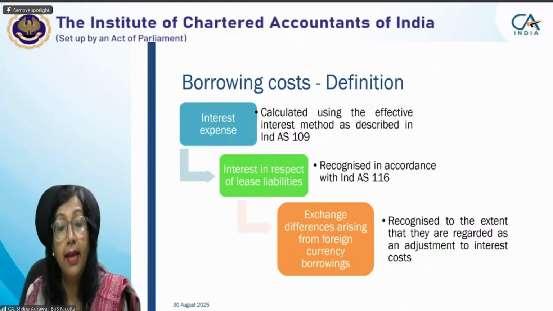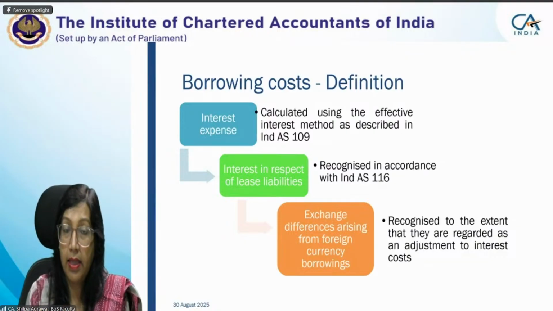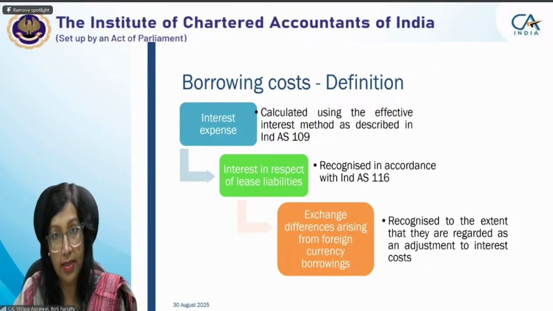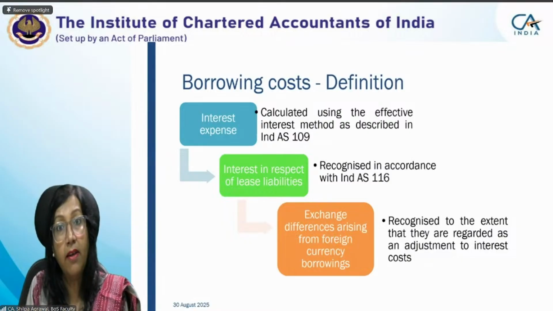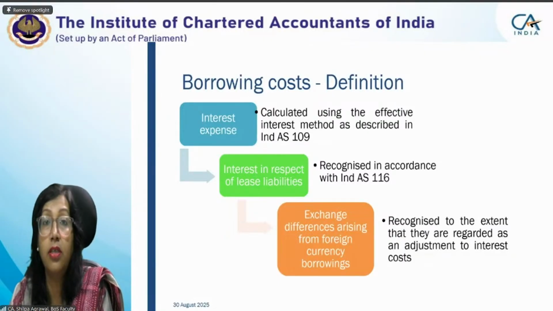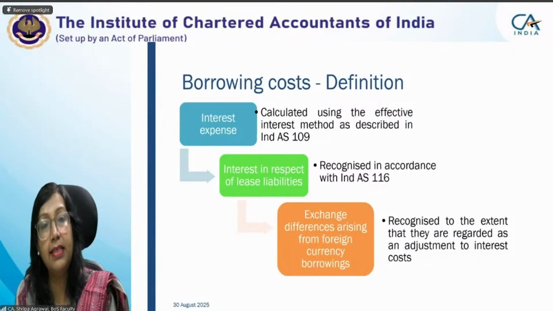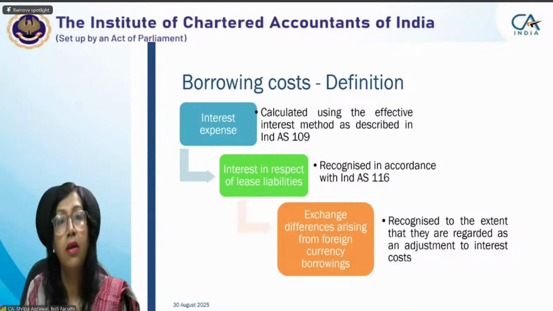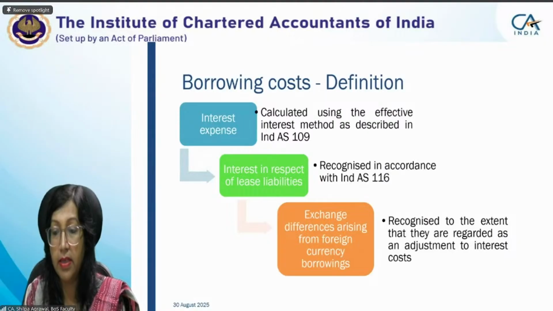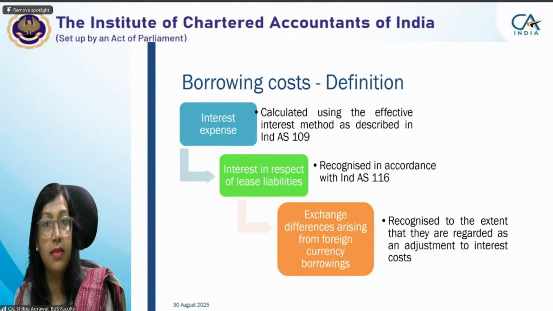Second, interest in respect of lease liability. We have the standard Ind AS 116 on leases. There we come out with a right of use asset and also a financial liability. So for that lease liability, any interest paid on it, if that leased asset is used in the construction, production or acquisition of your qualifying asset, then any interest charged on that lease liability will also form part of your borrowing cost. Third is exchange difference arising from foreign currency borrowings. Exchange difference, we will study in detail when exchange differences are capitalized.